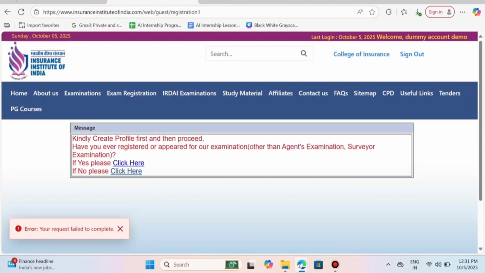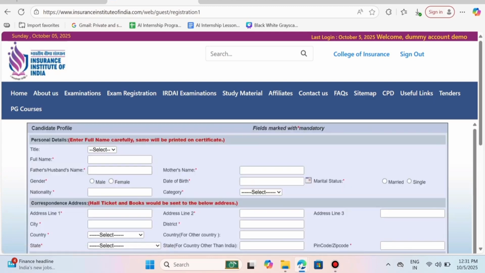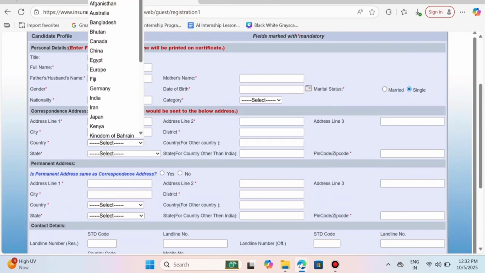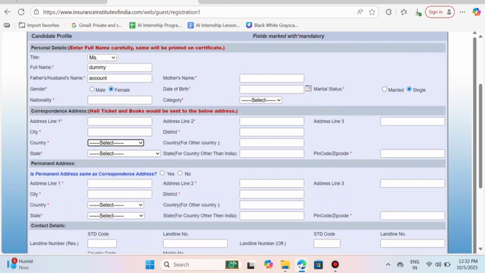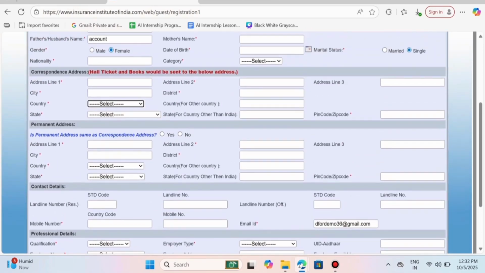Now here, if you're registering for the first time and you have not appeared for any insurance exam other than the IC38, then you will click if no, click here. You'll be redirected to this screen. There you have to enter your title, first name, last name, your category, and your address. If your correspondence address and your permanent address are same, then click yes below the permanent address section.